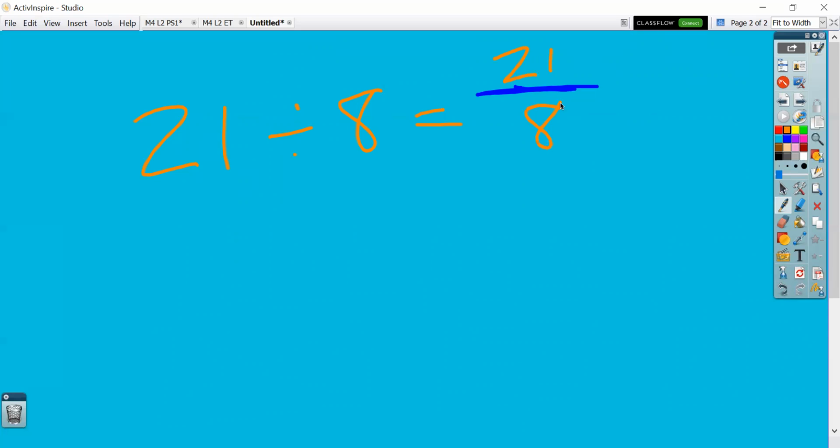Now, it's not asking you to take it any further, but Mr. Briggs likes to go a little bit further, and let's rename that as a mixed number. So if we count by our 8/8, how many whole numbers can we pull out? 8/8, 16/8, 24. So yeah, that's only 2 wholes. That would be 16, which would leave us with 5/8 left over. Okay. Well, what happens if they ask us to represent 5 divided by 9? What does that look like as a fraction? Well, it's 5 divided by 9.